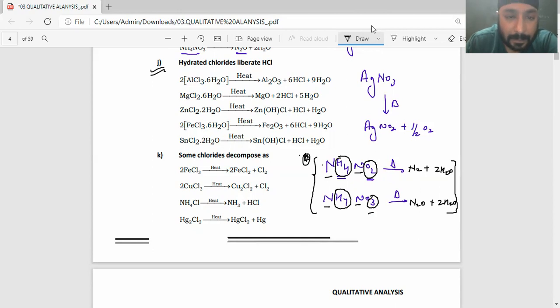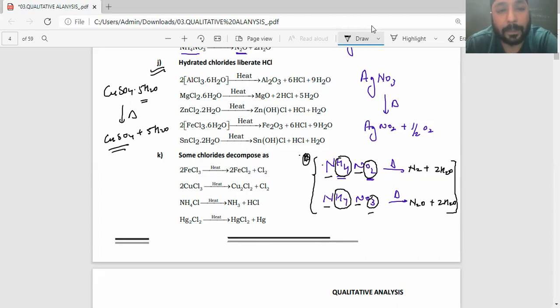Generally people feel that, for example, copper sulfate pentahydrate, on heating whatever water of crystallization is there just vanishes away, and I'll be getting your anhydrous salt. So they have the same thinking for chlorides. See, there are certain chlorides which do that, but not all chlorides. So these are the set of chlorides. Getting it?